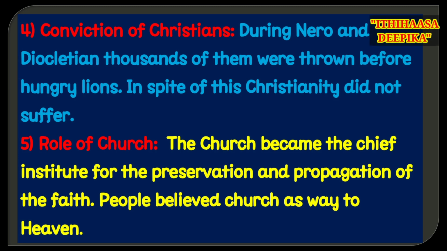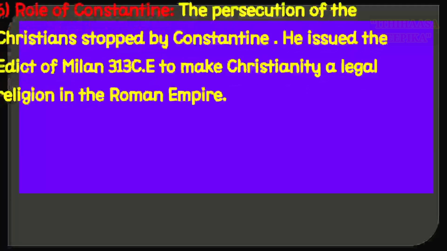Fifth, the role of the church. The church became the chief institute for the preservation and propagation of the Christian faith. People believed the church was the way to heaven.